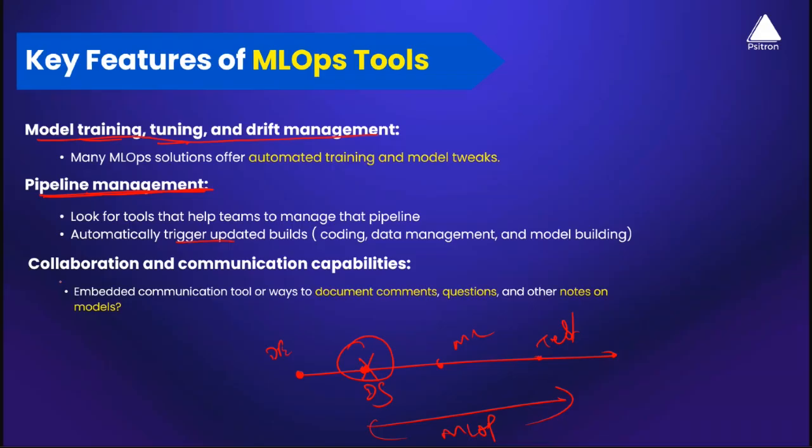Then comes collaboration and communication capabilities. At the end of the day, everyone will be collaborating together, and making sure that you document your workflows. Or maybe you're integrating project management tools like Jira or Slack, for example, where you can communicate and work together. So these are some key features of MLOps tools when you're going to pick one, right?